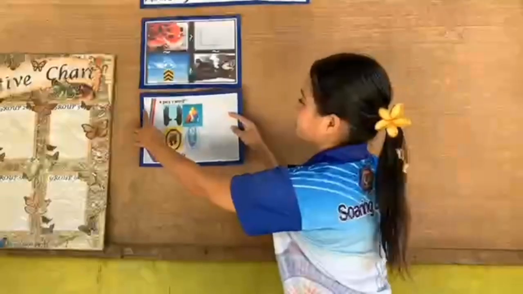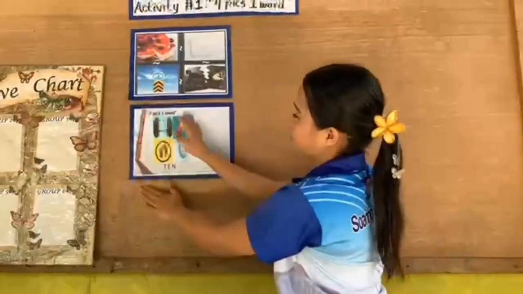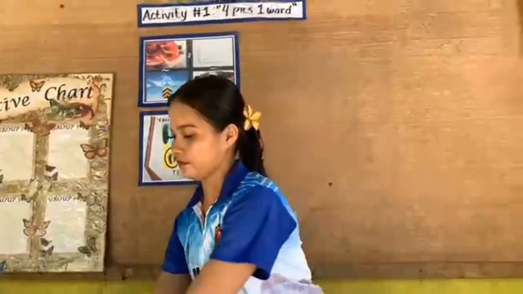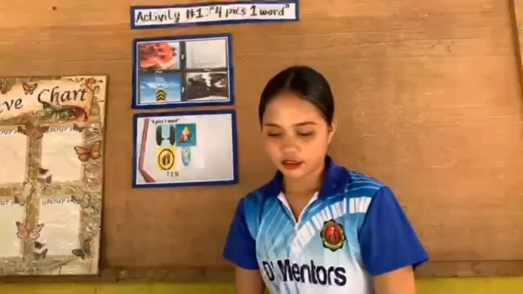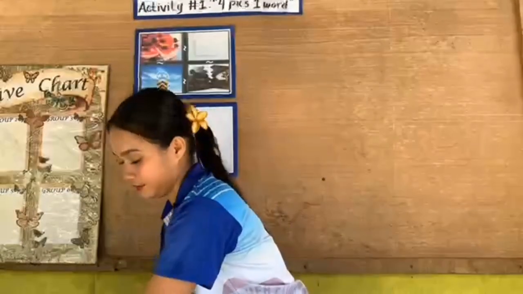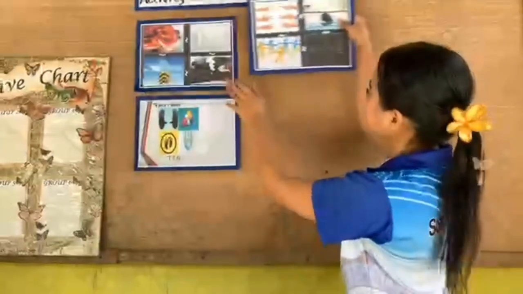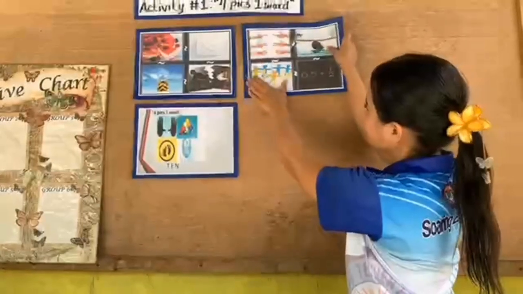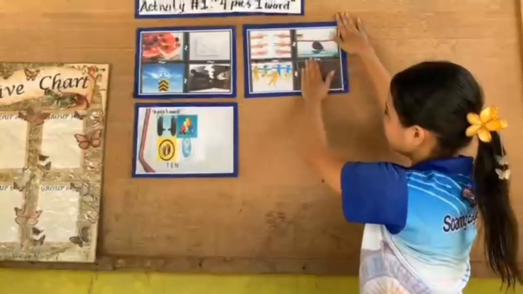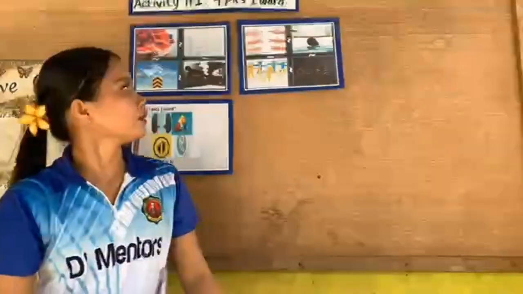The next picture. Who can guess what that picture is all about? Okay, very good. The picture is all about the number 10. The next picture is all about equal.